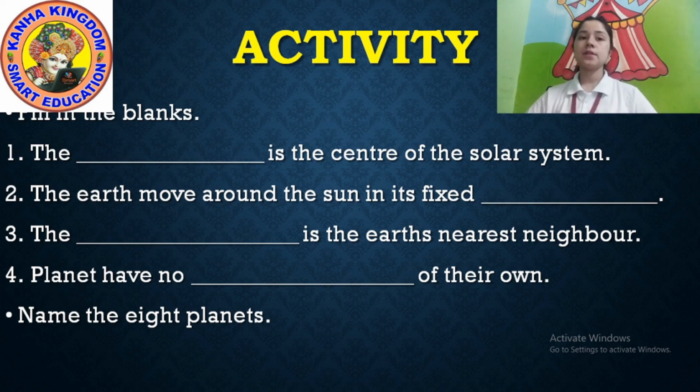This is the activity. And let's move towards another activity. Okay. So I'll tell you again. Write properly. Okay, so do homework. This is your homework. Write down the names of the 8 planets. Okay, so let's move to another activity.